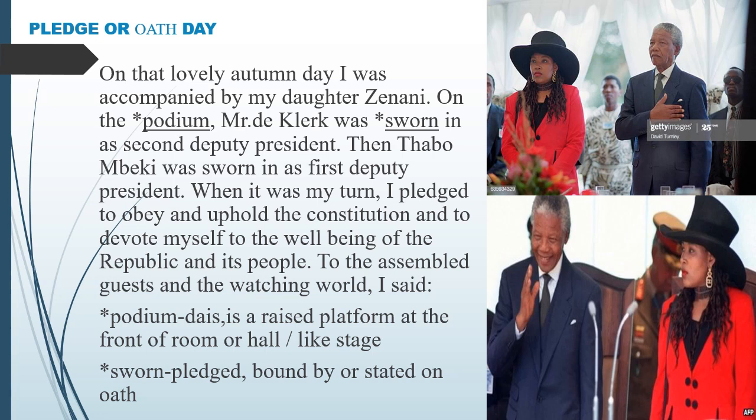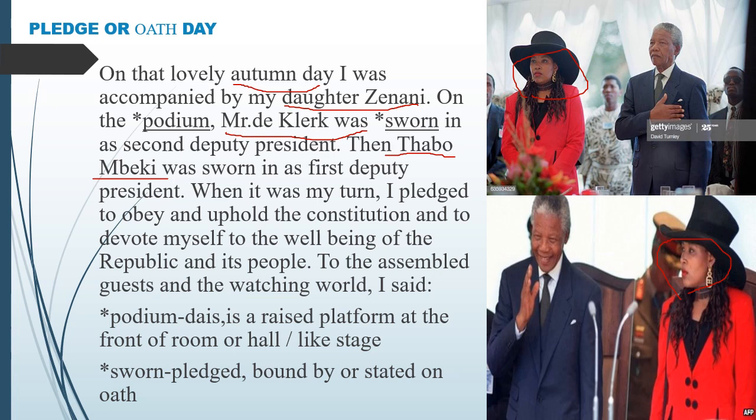In this passage, the author describes that it was a lovely autumn day and he was accompanied by his daughter Zenani. Here you can see the picture of his daughter Zenani. Then on the stage, Mr. De Klerk first took the oath as second deputy president, followed by Thabo Mbeki, who also took the oath as first deputy president.